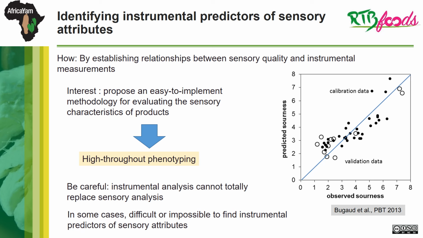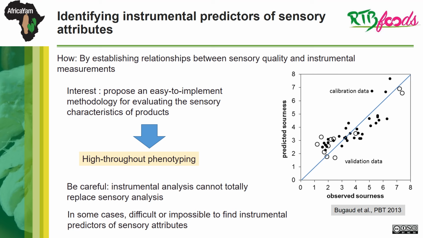The second use of quantitative descriptive analysis is to identify instrumental predictors of sensory attributes for high throughput phenotyping. For that, we try to establish relationships between sensoriality and instrumental measurements.